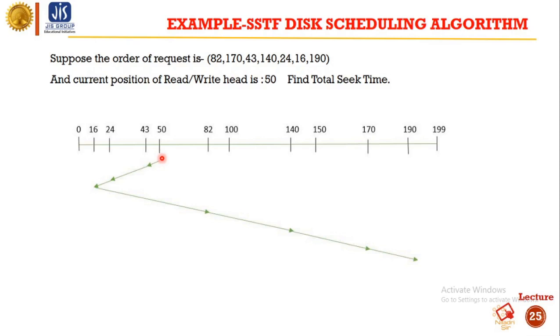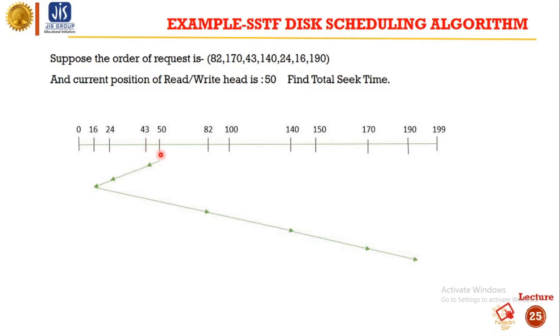Basically, in shortest seek time first scheduling algorithm, we will move to the nearest request. As we are currently at 50, our nearest one is 43. We can move from 50 to 82 also, or from 50 to 43 also, but 43 is nearer than 82.